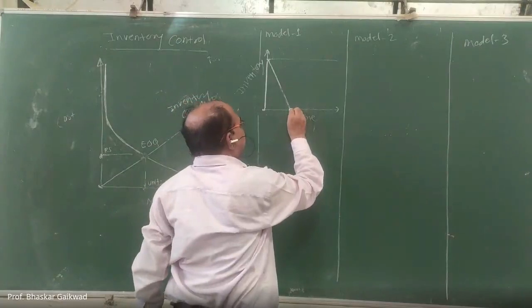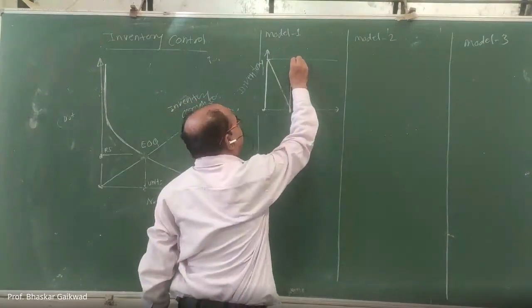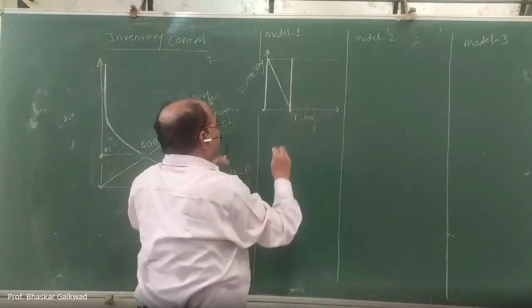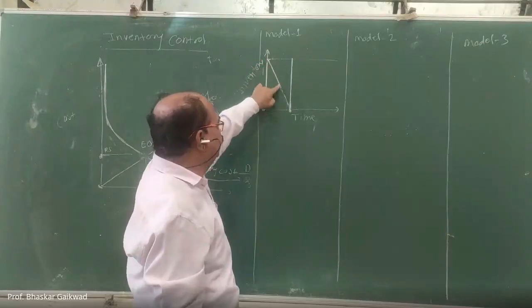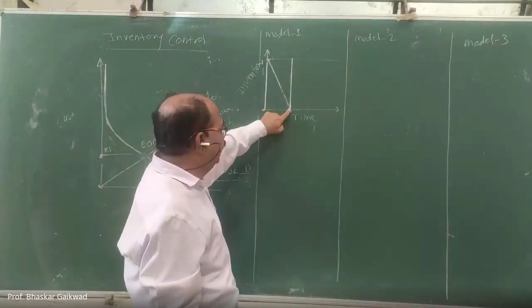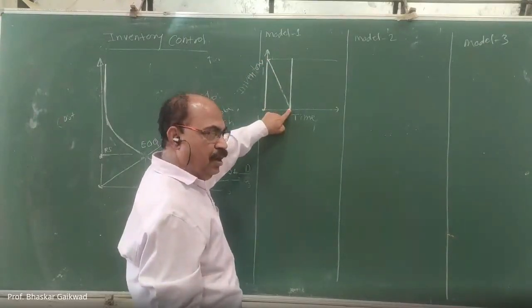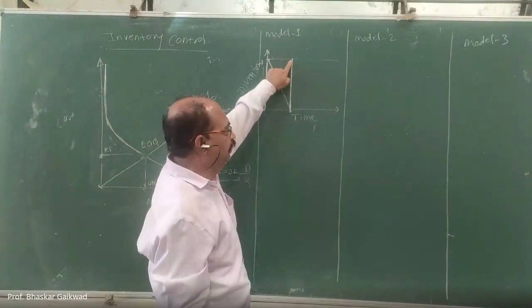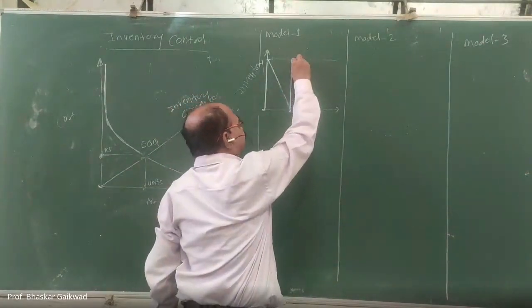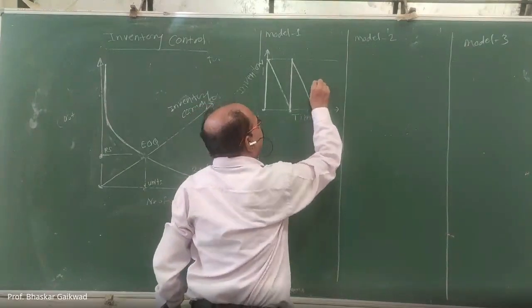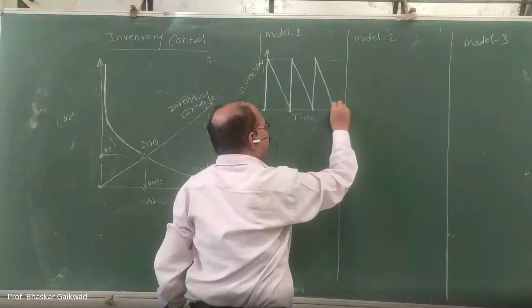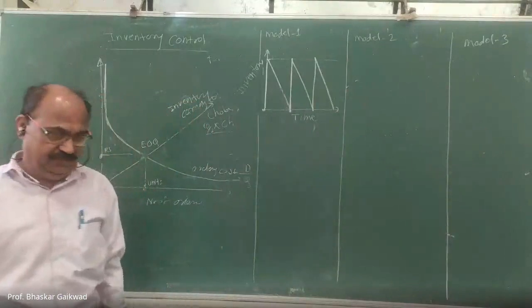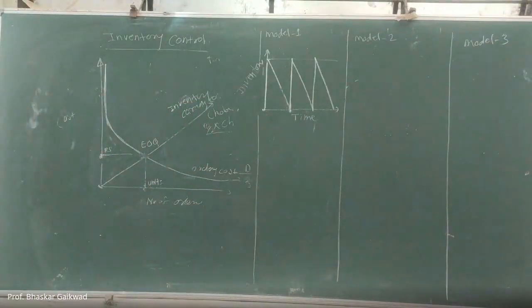Once again, the graph will be like this. Initially stock consumption will be there. Here again we have to purchase the raw material, and the inventory goes up again. Again consumption, again it goes up, and so on. So this is model number 1.